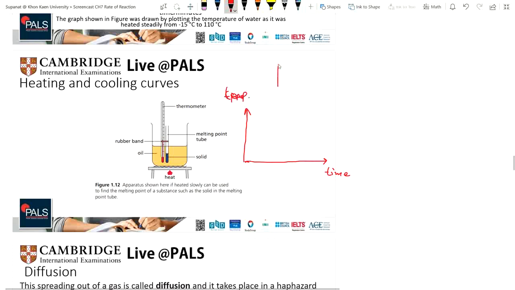Okay. We can design the table like this, with the time interval and the temperature. And here we can see the note of the changing states, right?